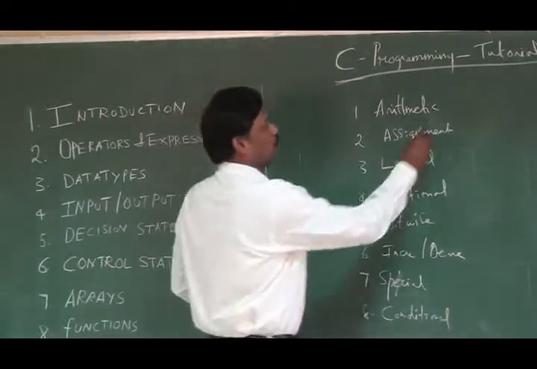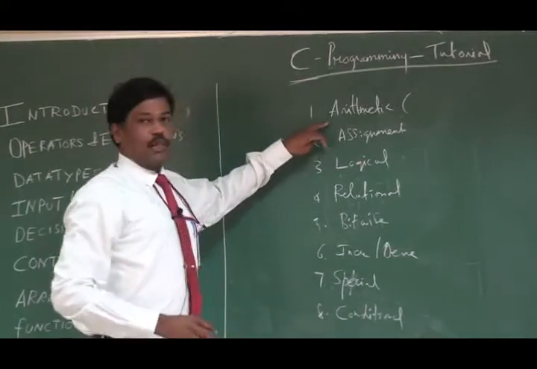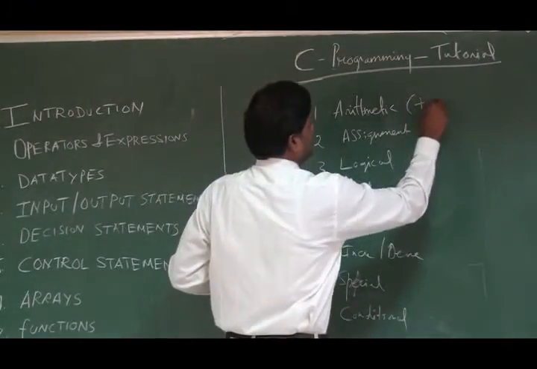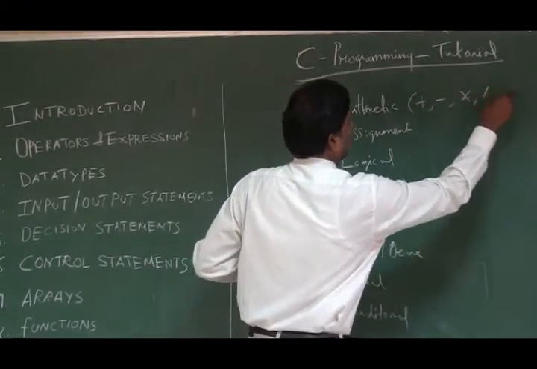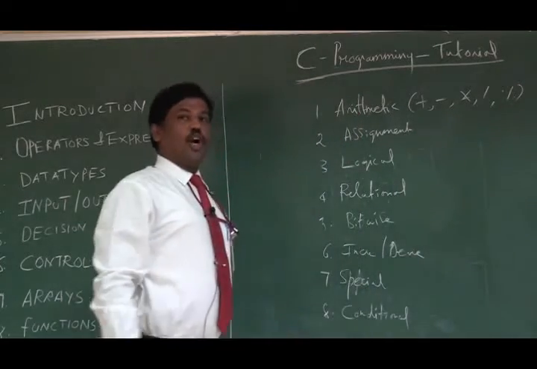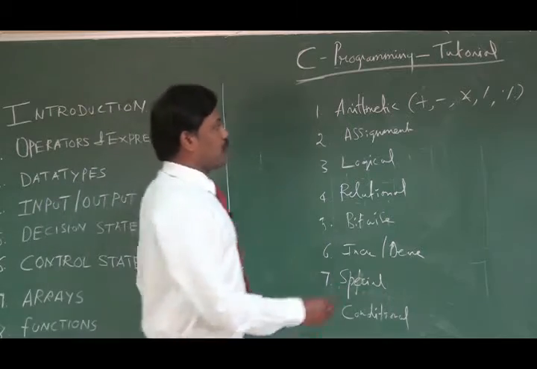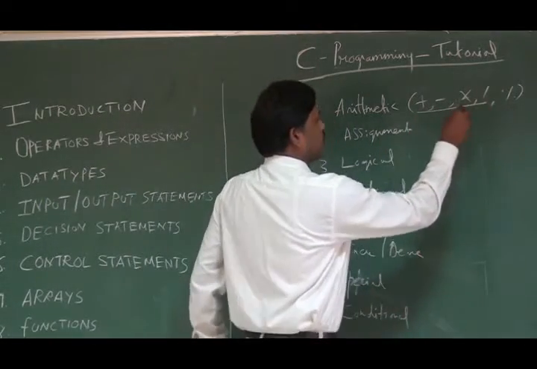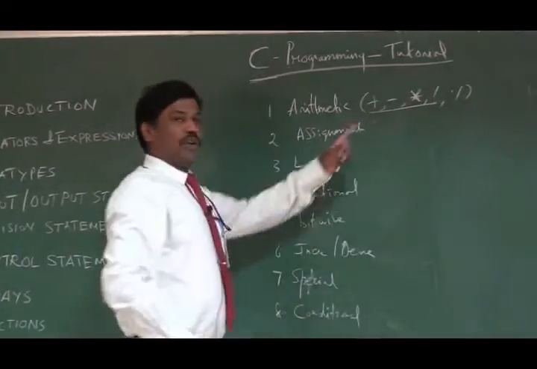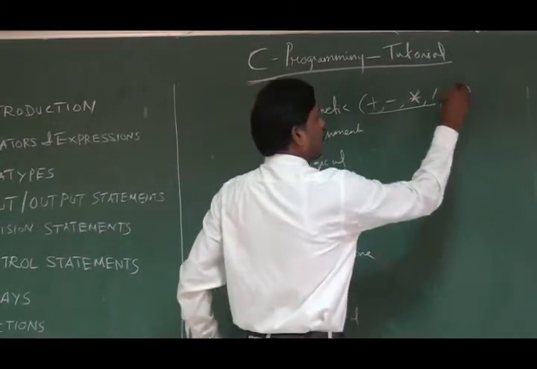Under the arithmetic operator, we have addition, subtraction, multiplication, division, and one special operator called the modulus operator. These are the 5 different operators that come under the arithmetic operator. Of course, you all are familiar with the 4 basic operators. This percentage sign is called the modulus operator.